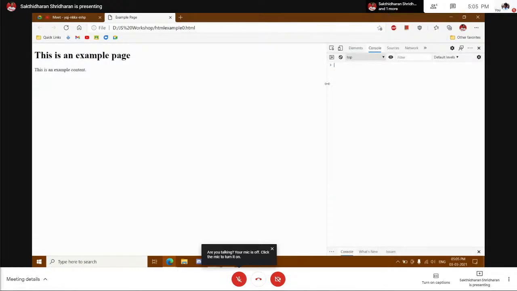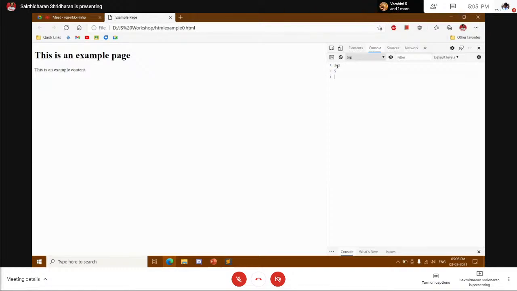This JavaScript console is kind of like a magic genie. Our wish is its command. Whatever we type, it will evaluate and give us a result. For example, if I type 3 plus 2, it gives 5.